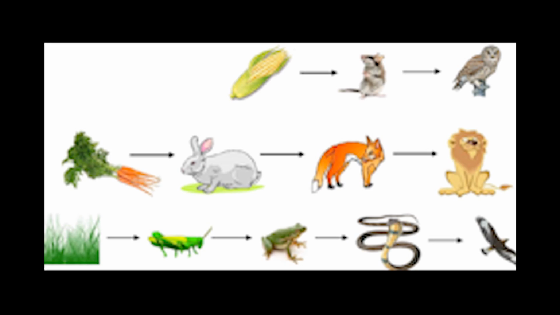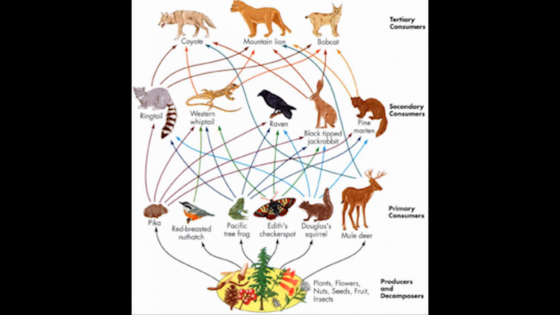A food chain is a series of steps in which organisms transfer energy by eating and being eaten. But things in life cannot be as easy as that. So there are more complicated feeding relationships called food webs, which are a combination of many food chains.